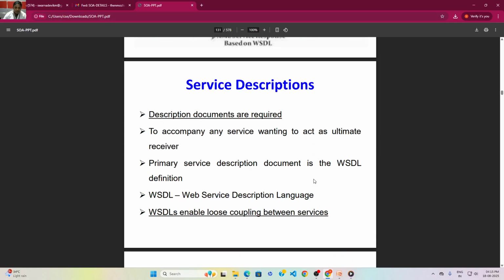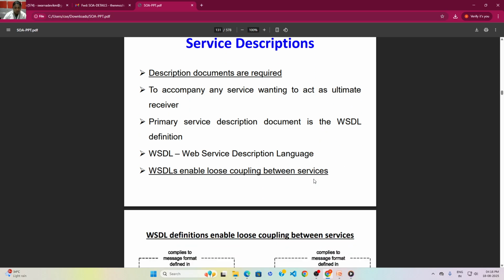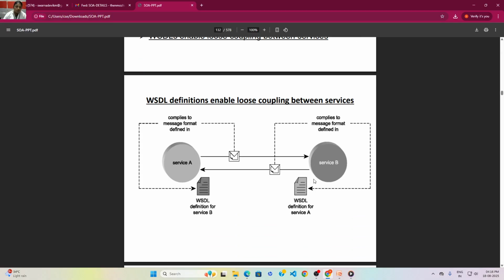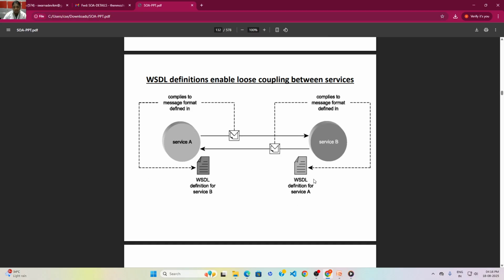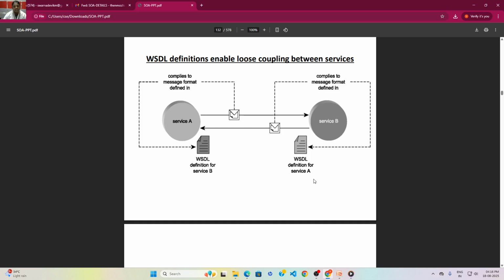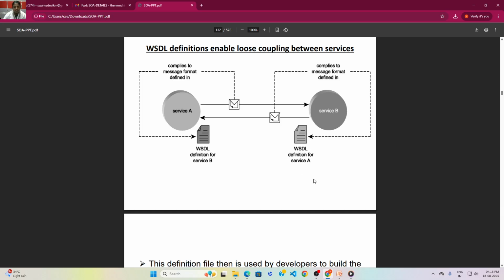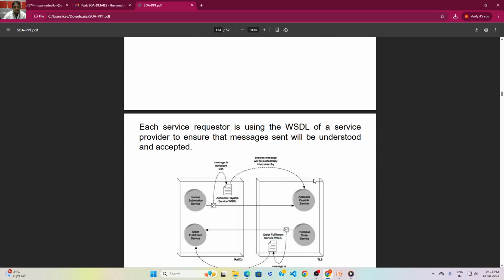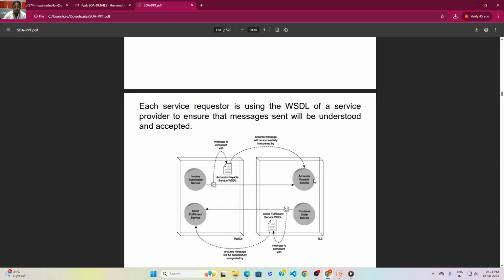Next, service description. First, WSDL, Web Service Description Language, handles the coupling between services. To compile the message format, service A gives message formats to service B by using WSDL definitions. Then each service requester uses WSDL to find whether the message will be sent or not.